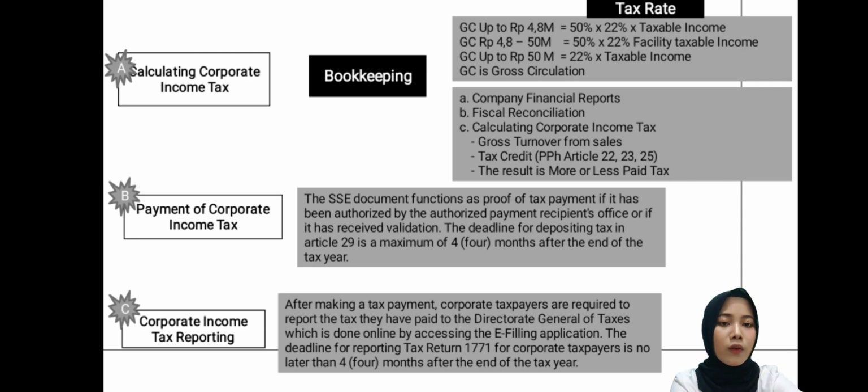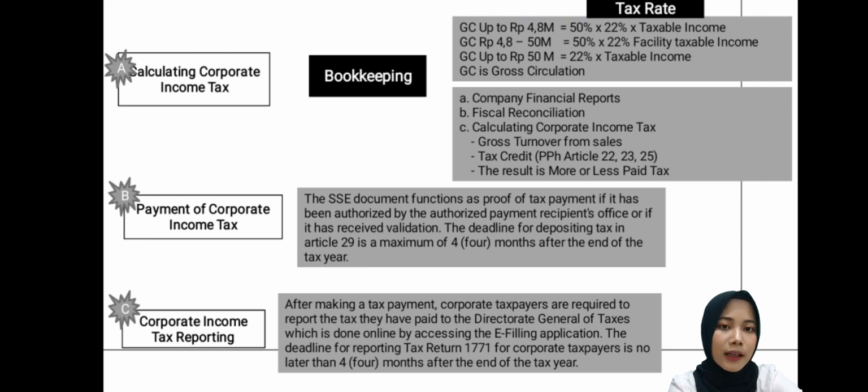In the first way, we look at gross turnover from sales to determine the tax rate imposed. Then calculate the tax credit that comes from income tax article 22, 23, and 25. This tax credit is a deduction from the tax imposed. Then, this difference will result in less or more corporate income tax. And then, payment of corporate income tax.